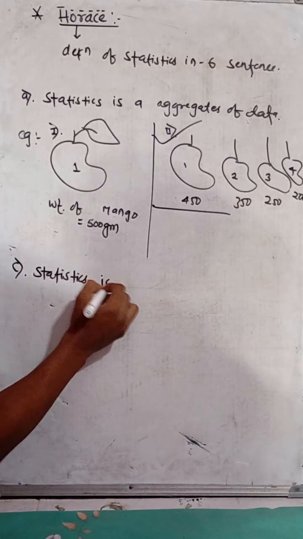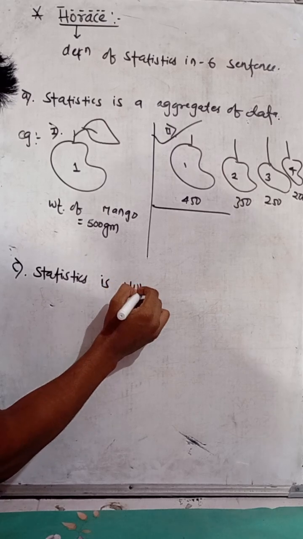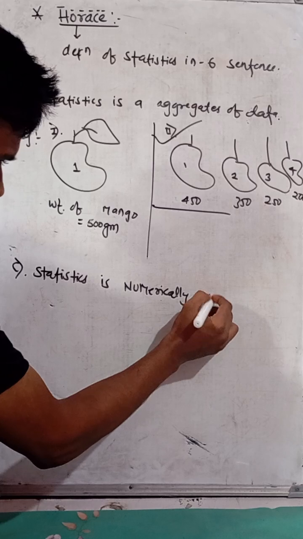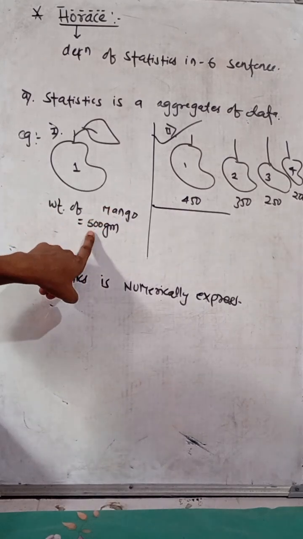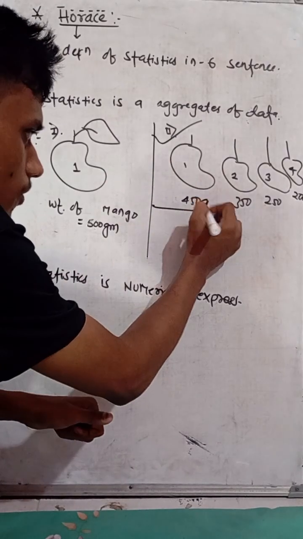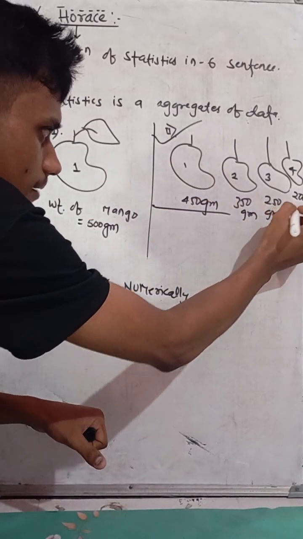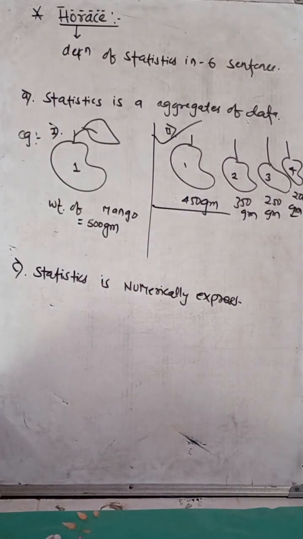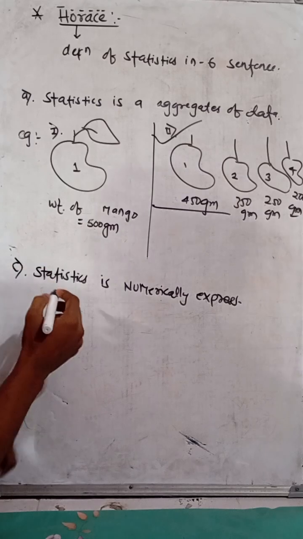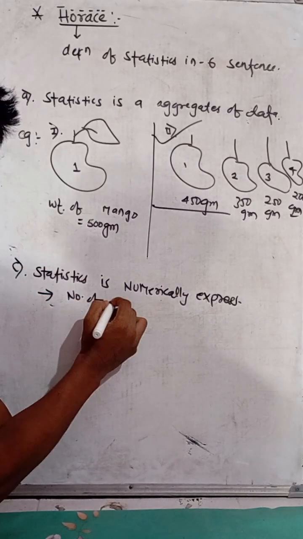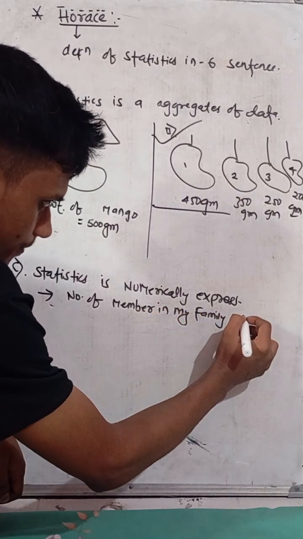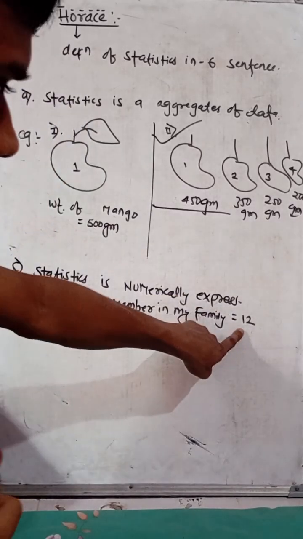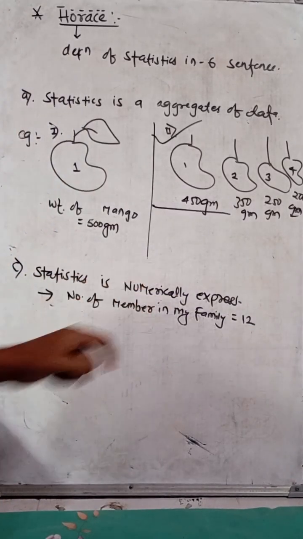statistics is numerically expressed. What does it mean? The data of statistics is expressed numerically. The weight of this mango is 500 gram, the weight of this mango is 400 gram, and so on. Statistics is also expressed in numerical form, like the number of members in my family is 12. It is expressed in numerical form. So statistics is numerically expressed.